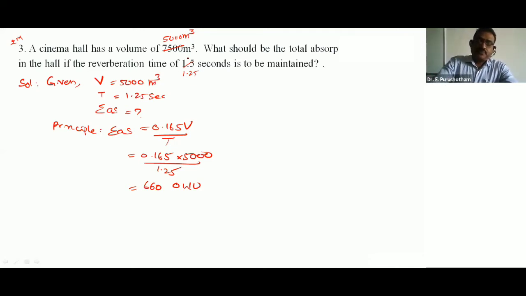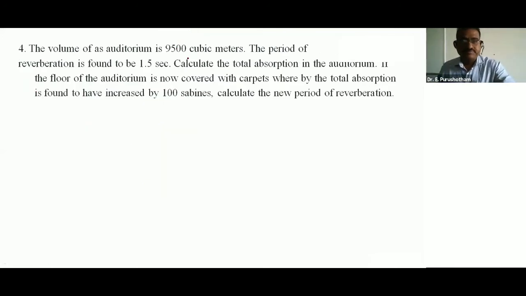Okay, next problem, the fourth problem. The volume of an auditorium is 9,500 cubic meter, meaning meter cube. The period of reverberation is found to be 1.5 seconds. This is T. Calculate the total absorption in the auditorium.